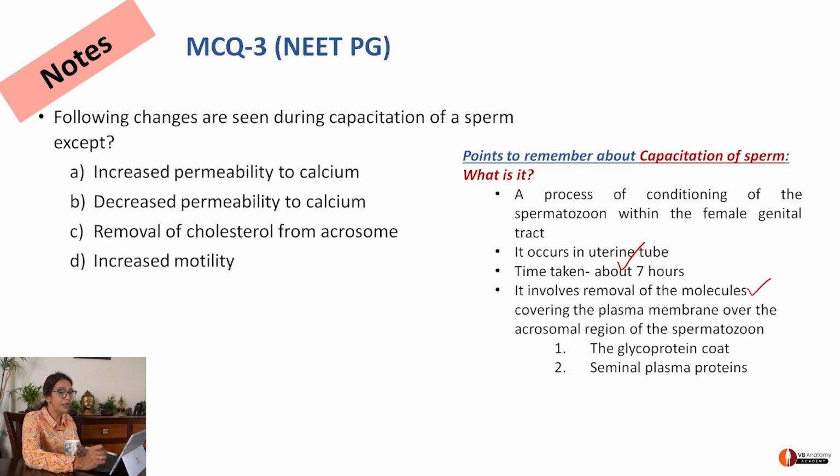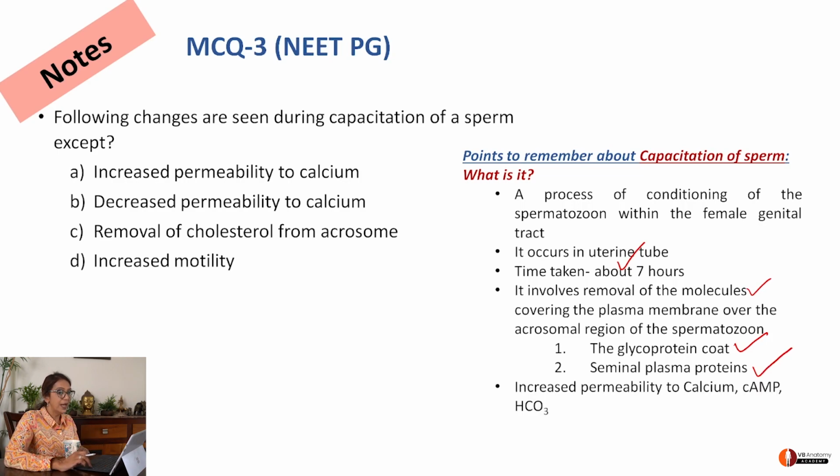What are they removing? Glycoprotein coat, seminal plasma protein coat, and increased permeability to calcium. Now come back to the question. Increased permeability to calcium? Yes. Decreased permeability to calcium? No. Removal of cholesterol from acrosome? Yes. Increased motility? Yes. So what is the incorrect option here? Or what is the answer?